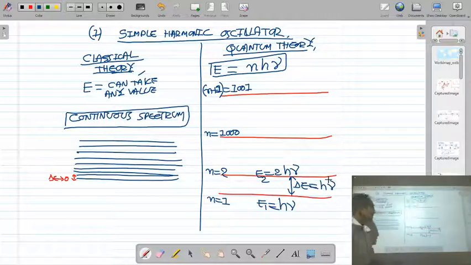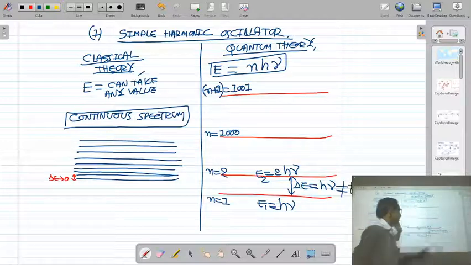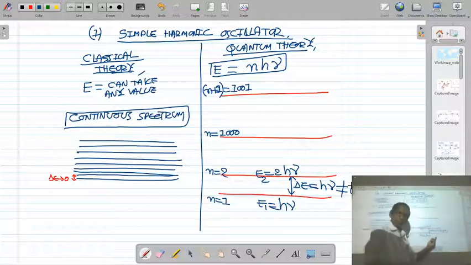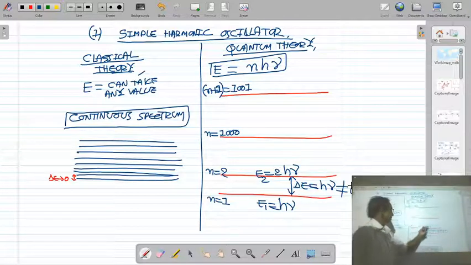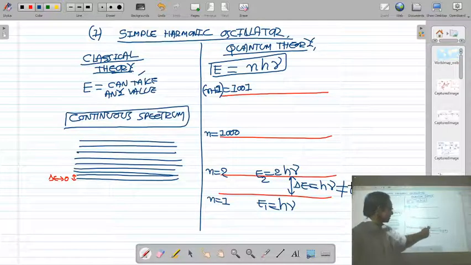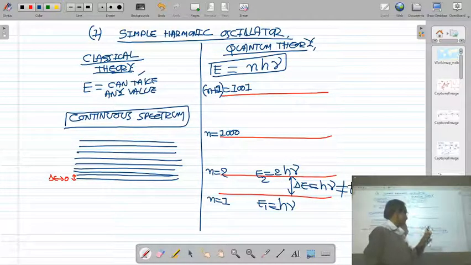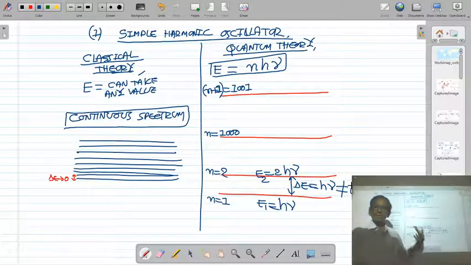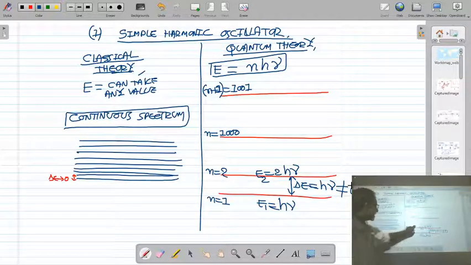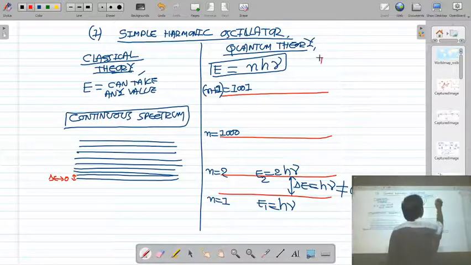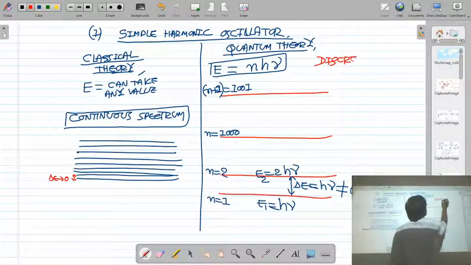Right? And this energy difference hν cannot be ignored, cannot be taken as 0, because in comparison to the value of energy, in the level n is equal to 1 the energy of the harmonic oscillator is hν. In the level n is equal to 2, the energy is 2hν. So the energy level difference between level 1 and 2 is 2hν minus hν, that is hν, and this difference cannot be ignored. So here we are getting discrete energy levels. This type of levels are called discrete energy levels. Discrete spectrum.